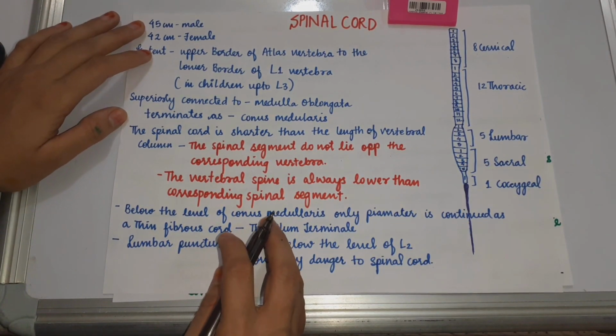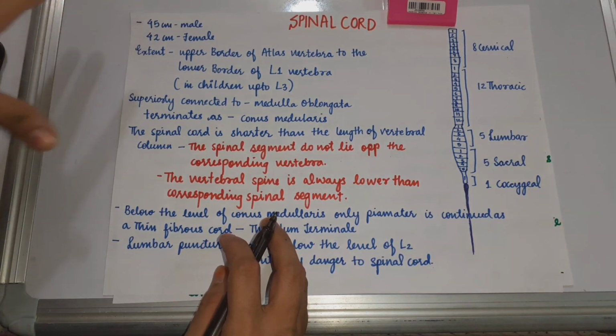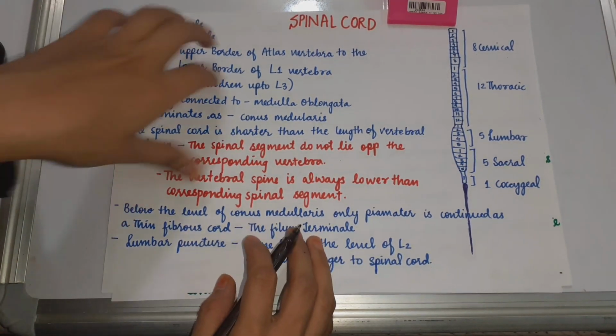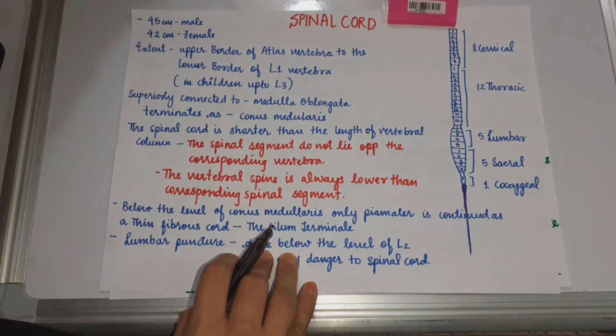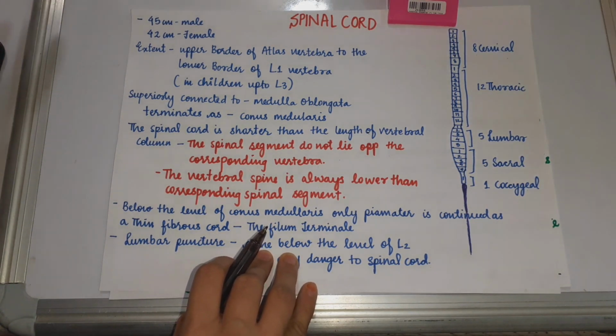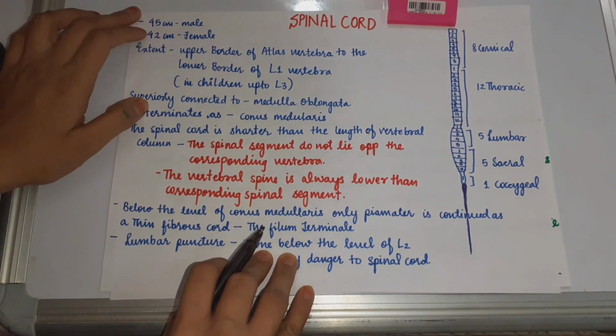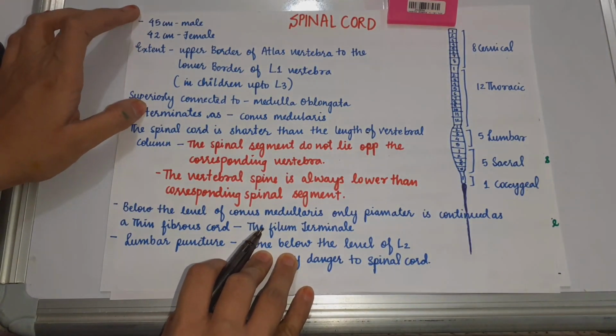It is a part of the central nervous system. It occupies the upper two-thirds of the vertebral canal. It comprises 8 cervical, 12 thoracic, 5 lumbar, 5 sacral and 1 coccygeal nerve. It is 45 centimeters long in males and 42 centimeters in females.